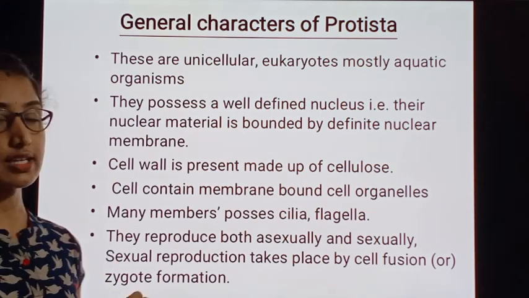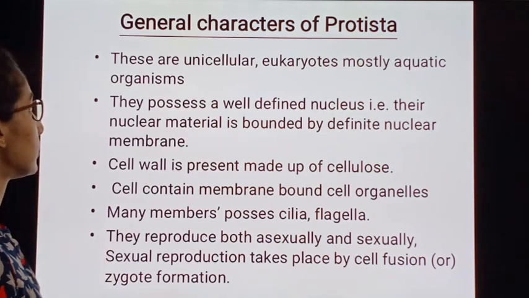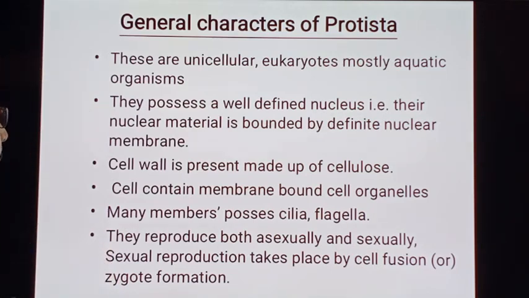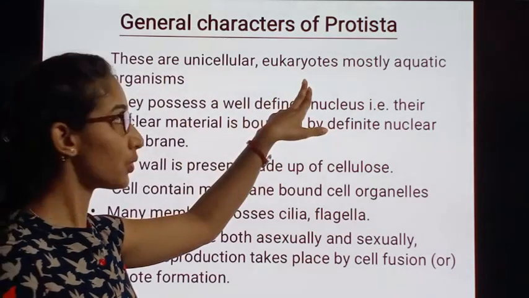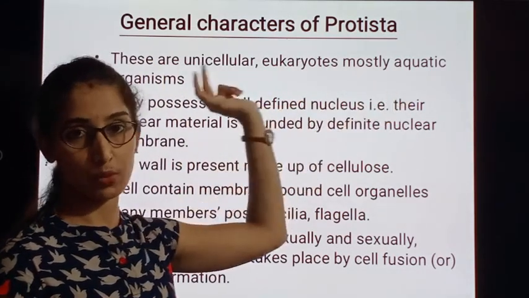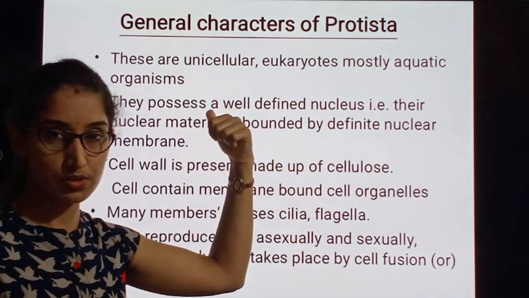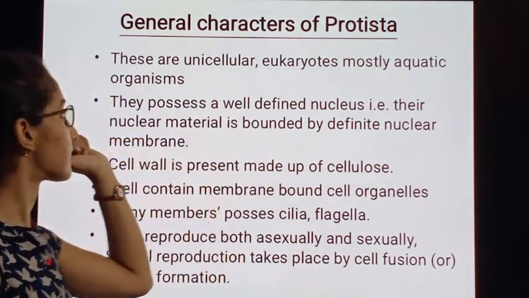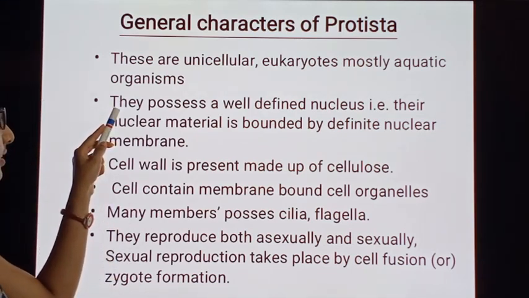Let me see some of the basic general characteristics of the protozoans, that is Protista. These are unicellular, eukaryotic, and most of them are aquatic forms. This was the first statement which we came across in the previous slide. Let me see the second characteristic.